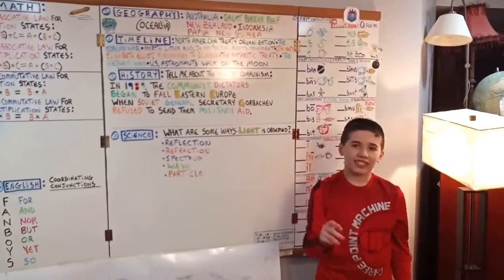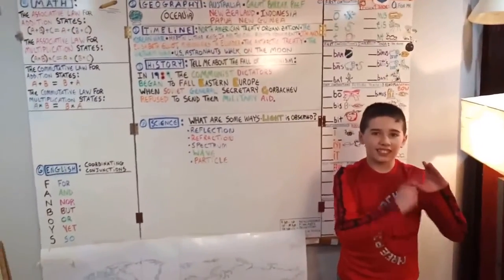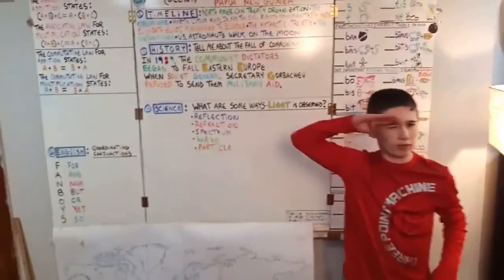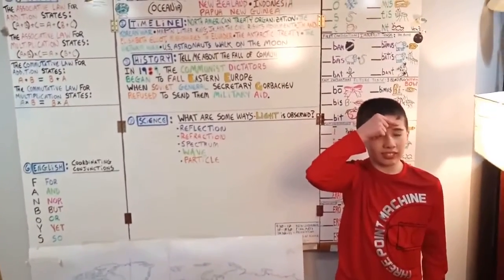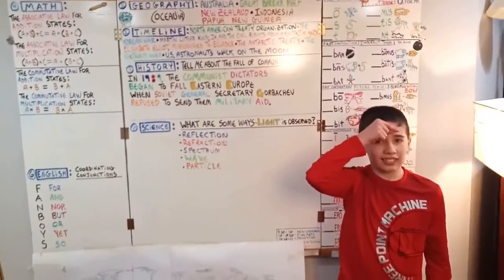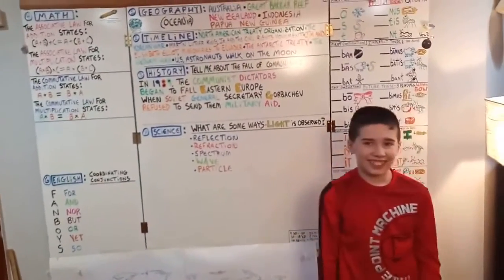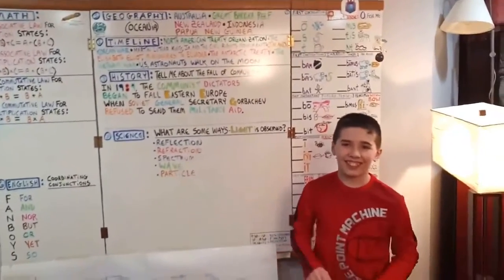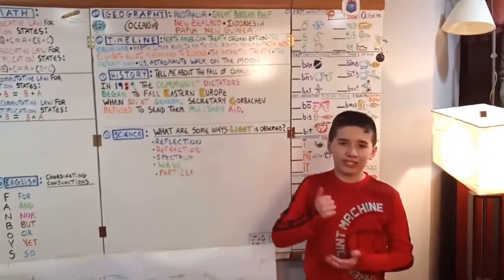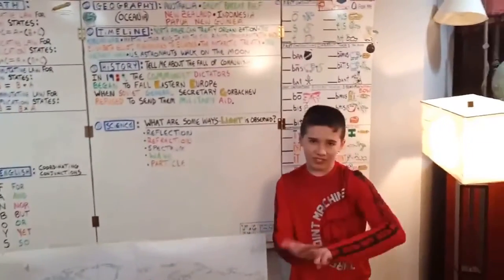When Soviet, we'll do the sign for communism again. And general, we'll salute General Secretary and put a G at our forehead. Because remember, we had that big birthmark. But then we're going to Gorbachev. We're going to chop. And refuse, sign for refuse, no way. To send them, sign for military aid and sign for aid. So here we go. Tell me about the fall of communism.